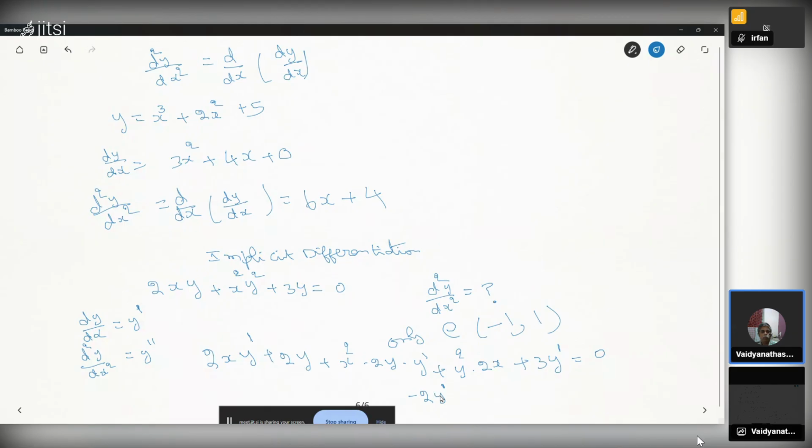Plus x square into 2y into y dash. X is minus 1, so x square is plus 1. Then 2y is 2 into 1, which is 2, multiplied by y prime.